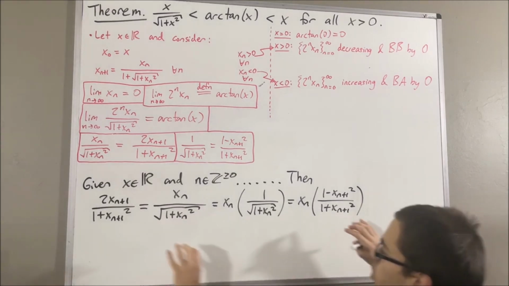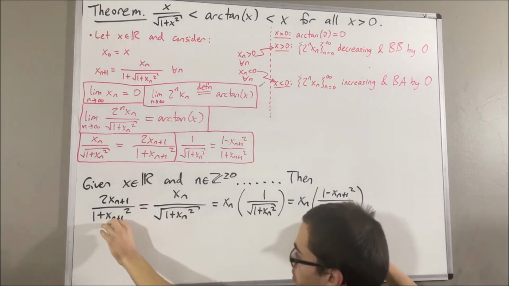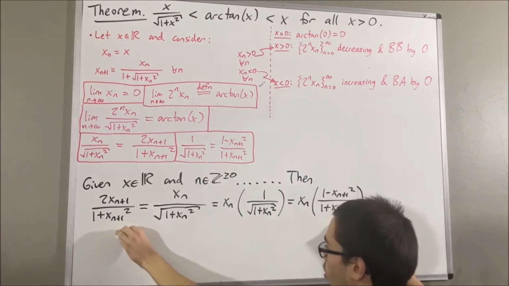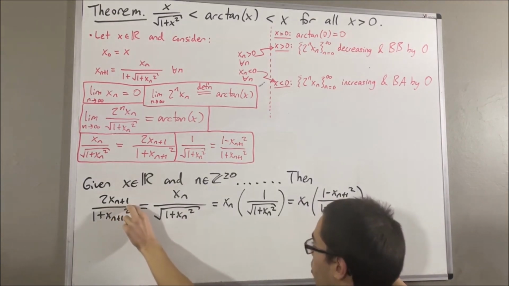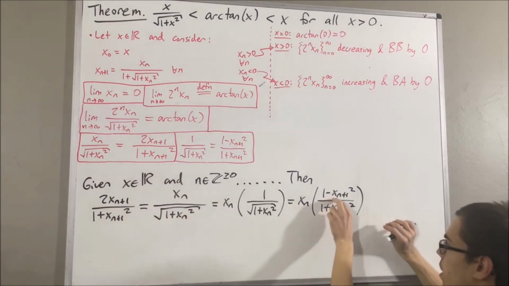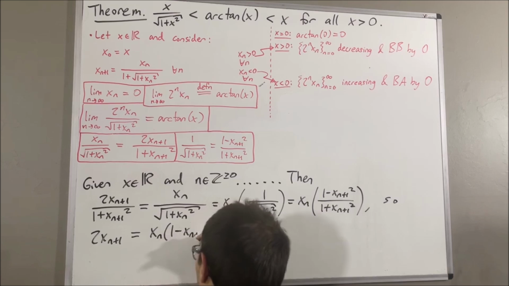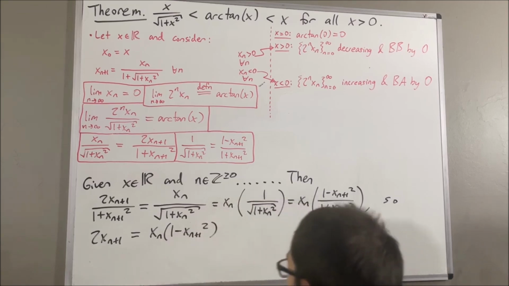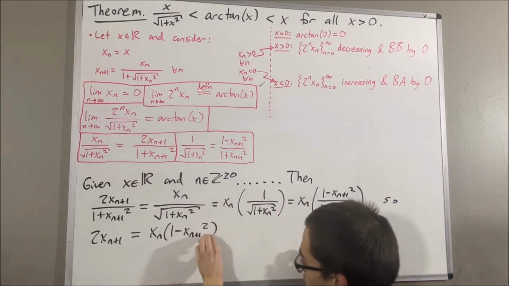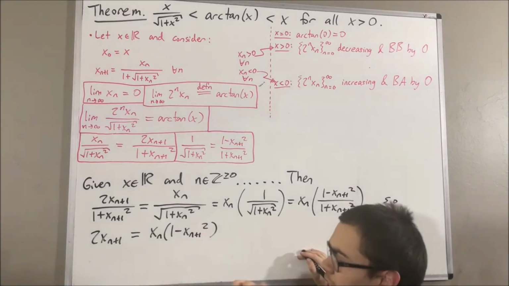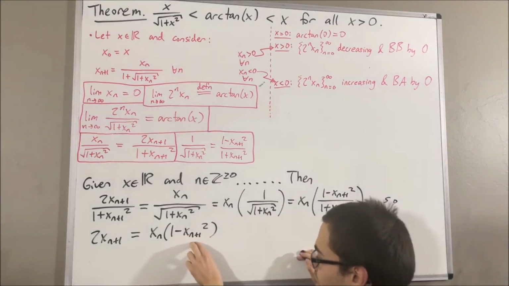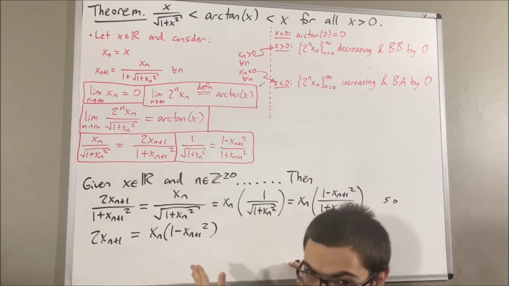And if we multiply 1 plus x_{n+1} squared on both sides, they'll go away. And we're left with 2x_{n+1} is equal to x_n times 1 minus x_{n+1} squared. And now, we would like to divide 1 minus x_{n+1} squared to the other side. But can we do that? How do we know that 1 minus x_{n+1} squared is non-zero?